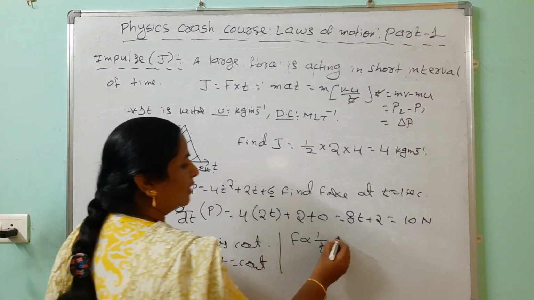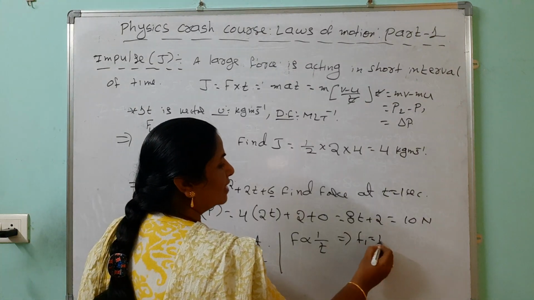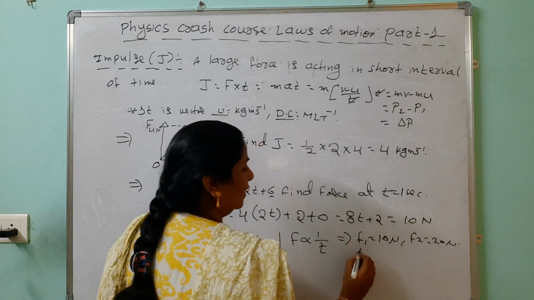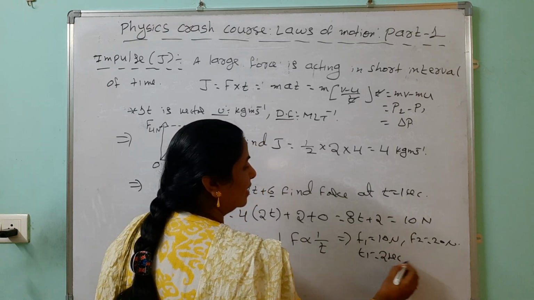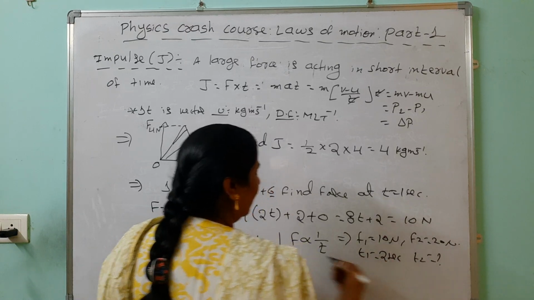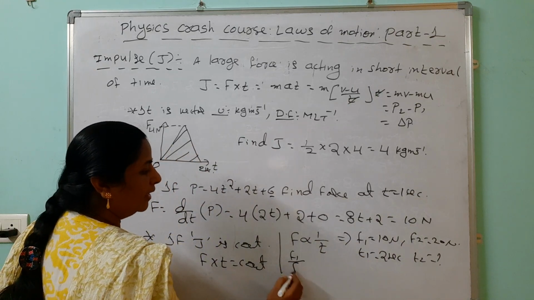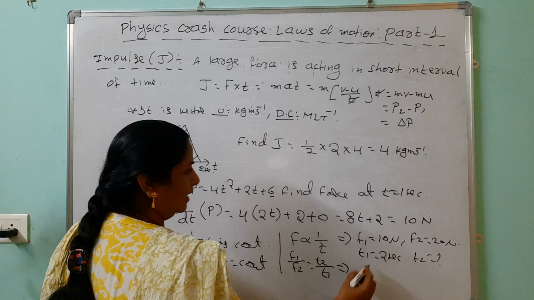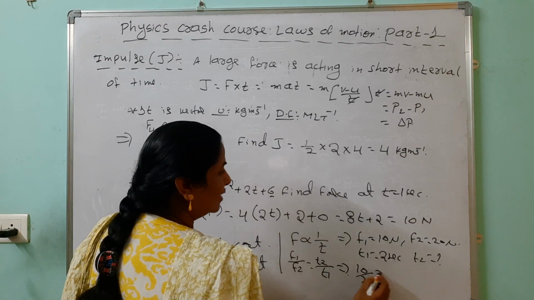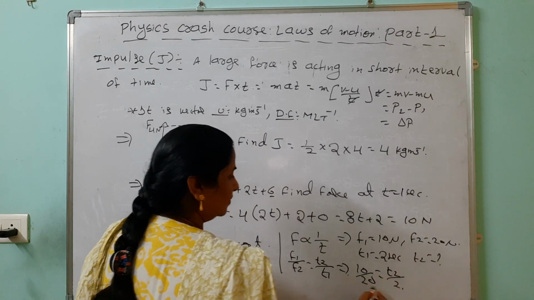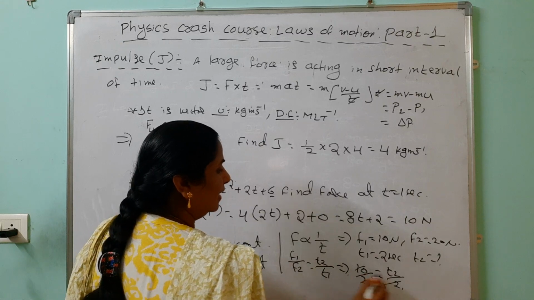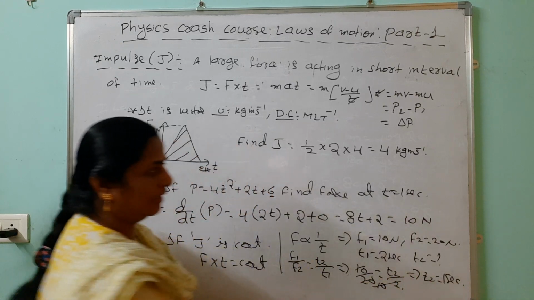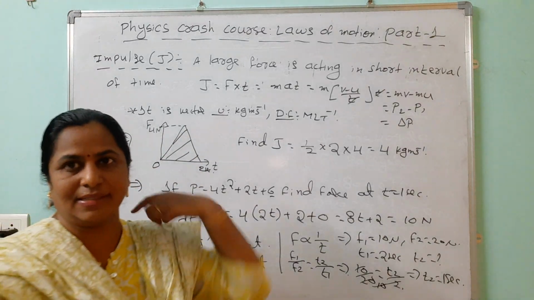One simple problem also we are doing. F1 equals 10 newtons, F2 equals 20 newtons, T1 equals 2 seconds. How to find T2? Immediately you can use F1 by F2 equals T2 by T1, since both are inversely proportional to each other. 10 by 20 equals T2 by 2. The 10s cancel. Our answer is how much? T2 equals 1 second. This is about impulse.